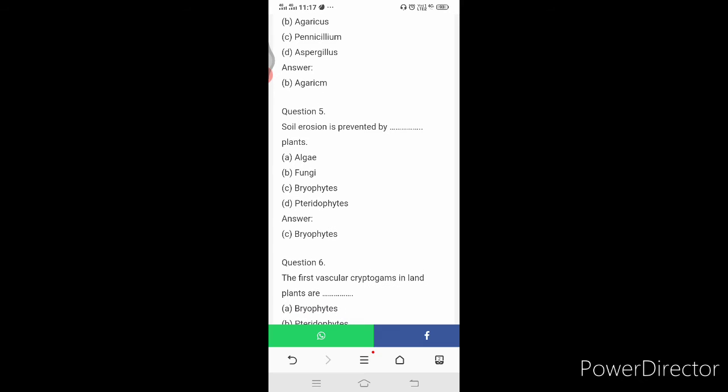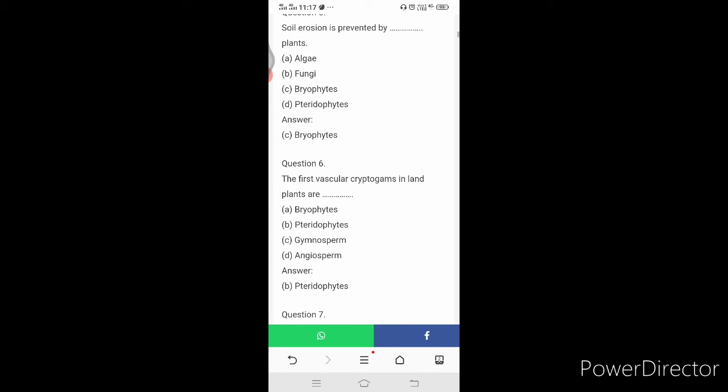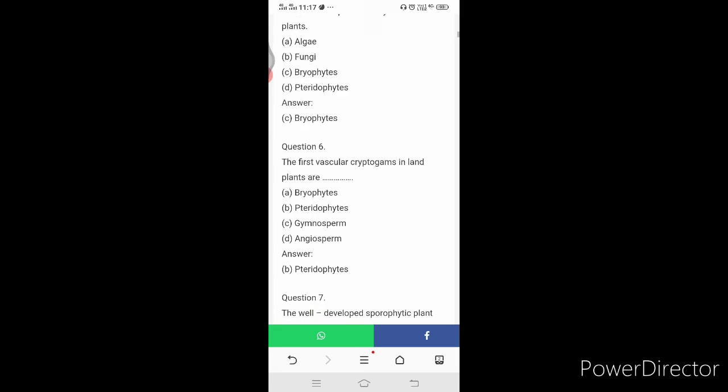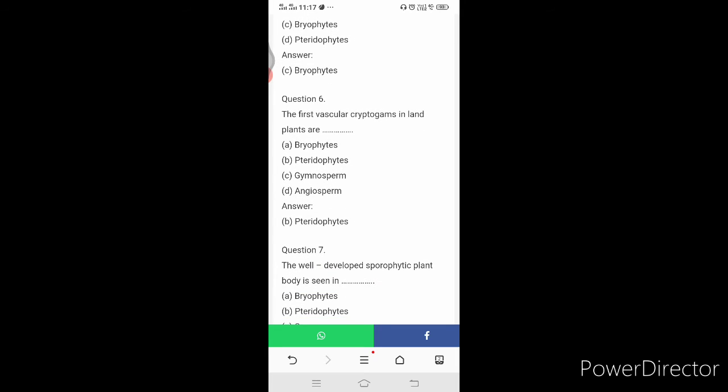Soil erosion is prevented by dash plants: algae, fungi, bryophytes and pteridophytes. The answer is bryophytes. The next question is, the first vascular cryptogams in land plant are called dash. Options are bryophytes, pteridophytes, gymnosperms and angiosperms. The correct answer is pteridophytes.